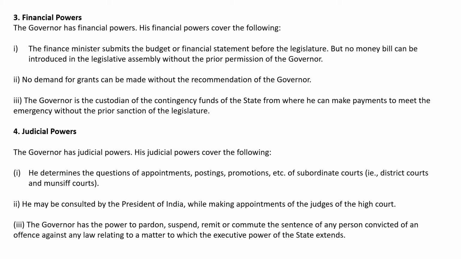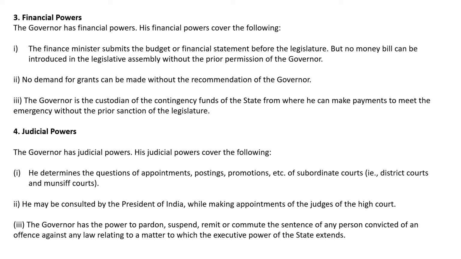Financial powers. The governor has financial powers. His financial powers cover the following. The finance minister submits the budget or financial statement before the legislature, but no money bill can be introduced in the legislative assembly without the prior permission of the governor. No demand for grants can be made without the recommendation of the governor. The governor is the custodian of the contingency funds of the state, from where he can make payments to meet emergencies without the prior sanction of the legislature.